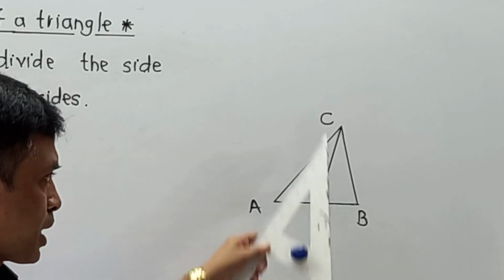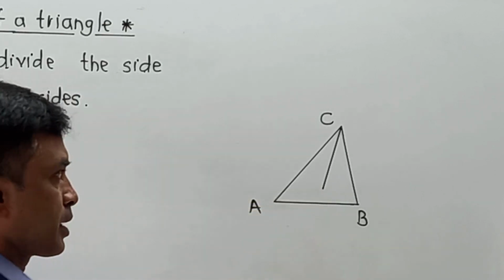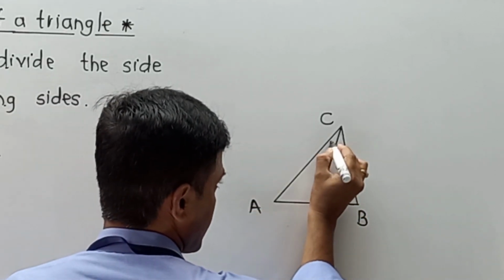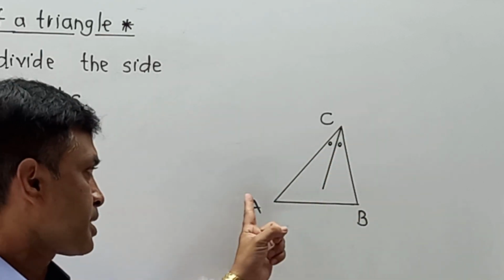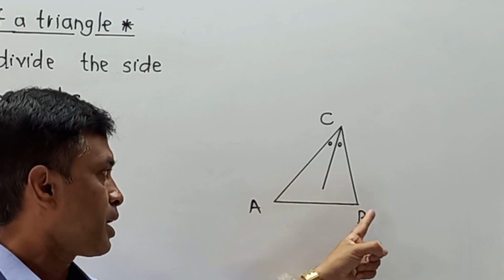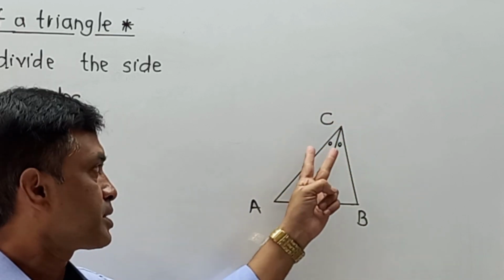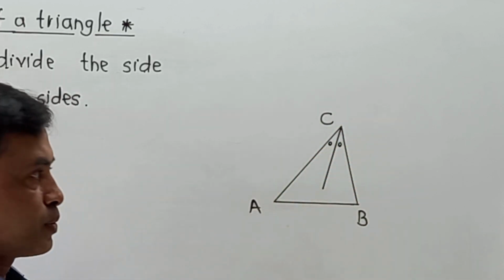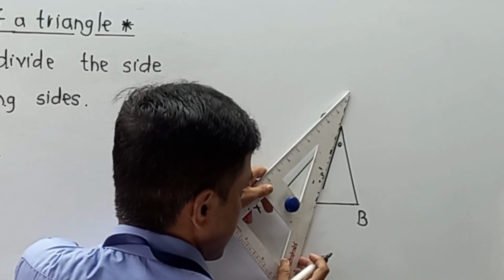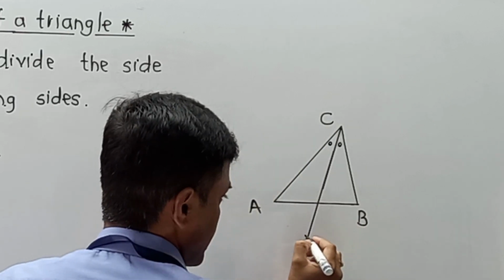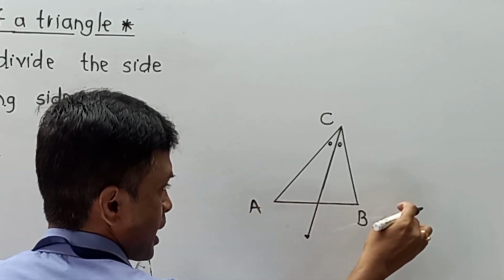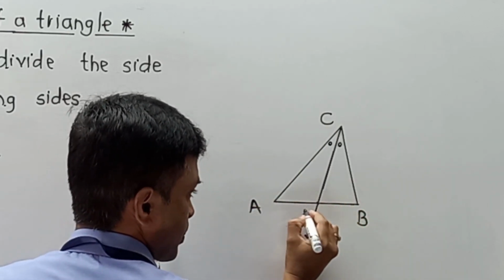When I draw the angle bisector of angle C, logically angle C is divided into two equal parts, meaning angle ACE and angle BCE become equal. Now I am going to extend this ray, and this ray divides its opposite side, AB, in some proportion.